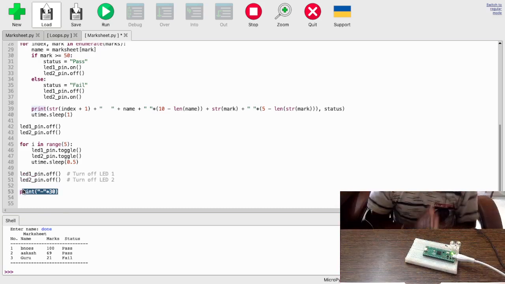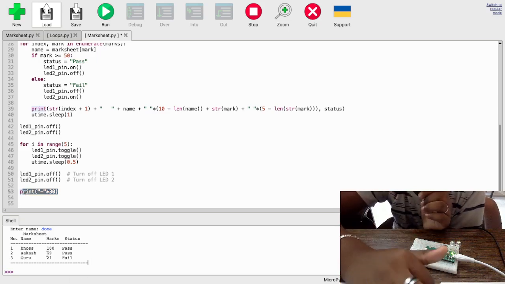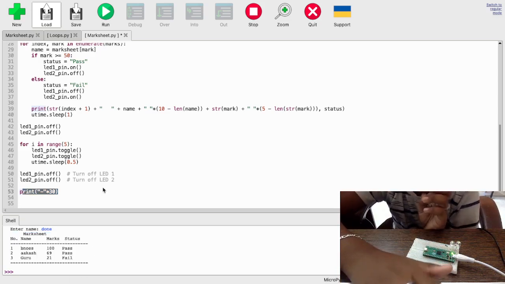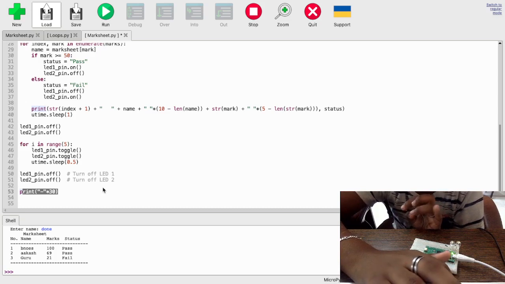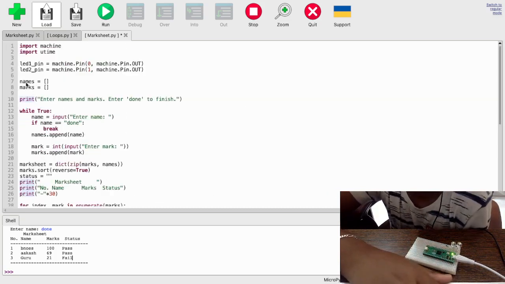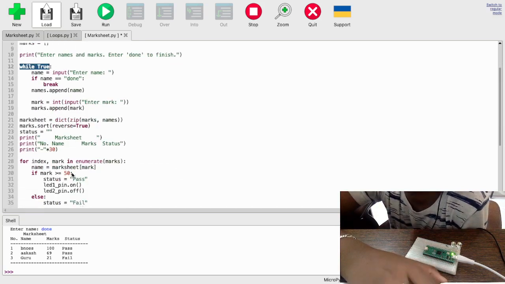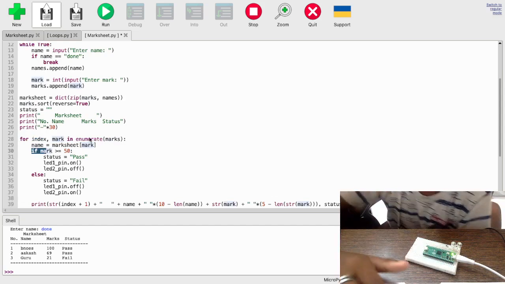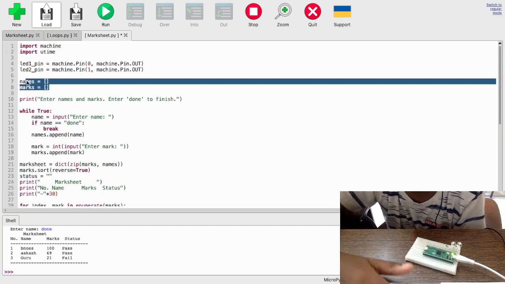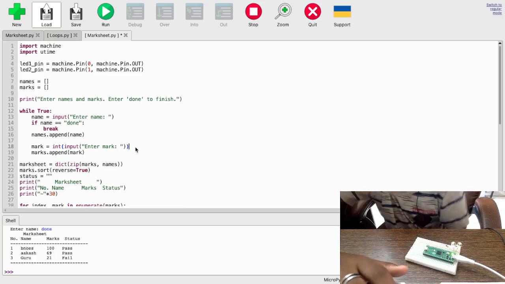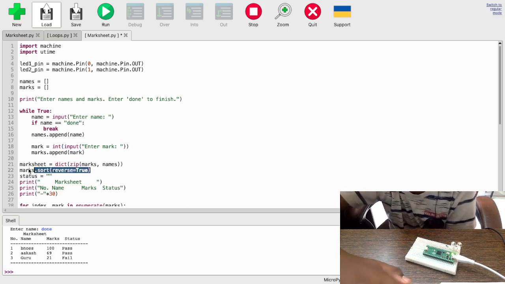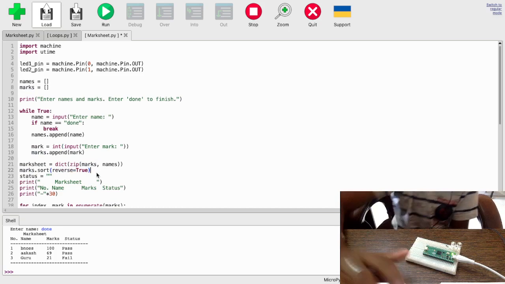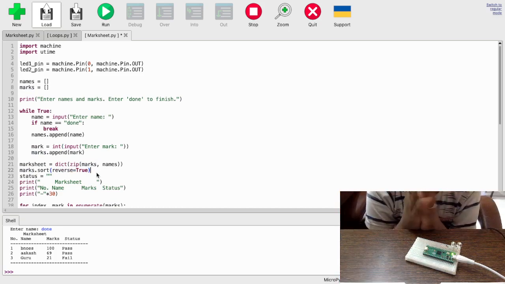So now you have understood my code, and the purpose is to print the mark sheet, and this is the mark sheet I printed. My project was supposed to use while loop, for loop, and if condition. I've used while loop, for loop, and if condition. And for extra marks, I put enumerate, and I've used lists and dictionary, and sort. I've used extra functions. So this is my code. I hope you understood it, and I hope it was effective. Thank you, and I'll see you on the next one.